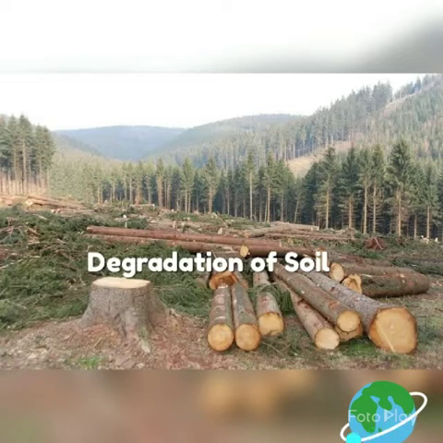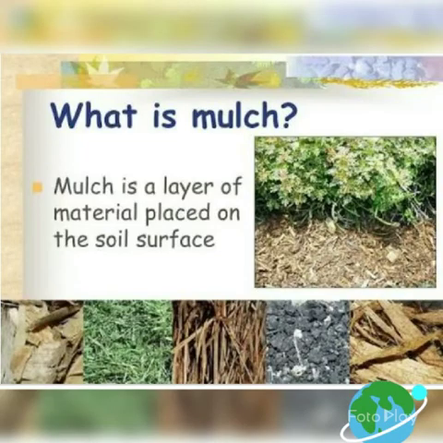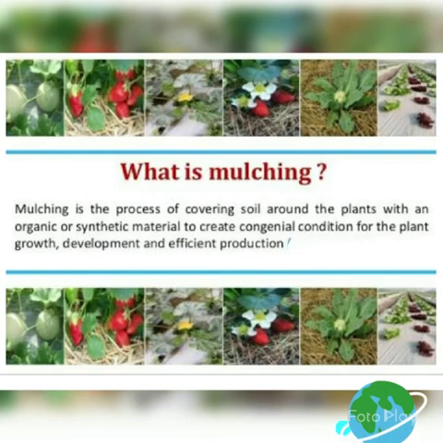Degradation of soil. The factors which lead to soil degradation are deforestation, overgrazing, overuse of chemical fertilizers or pesticides, rain wash, landslides, and floods. Some methods of soil conservation are mulching. Before that, it's better to understand what mulch is. Mulch is a layer of material placed on the soil surface. What is mulching? It's related to the mulch. Mulching is the process of covering the soil around the plants with an organic material for good conditions of plant growth.